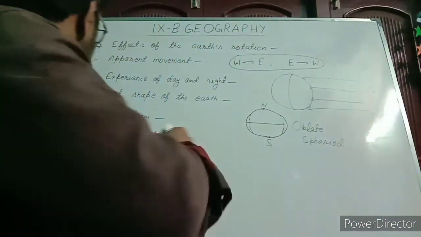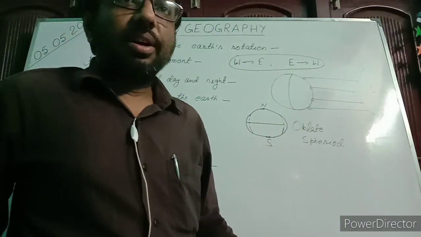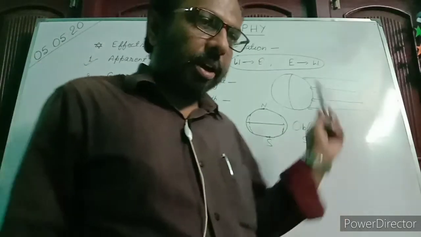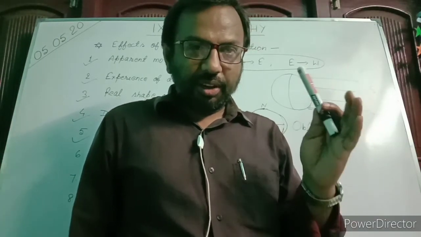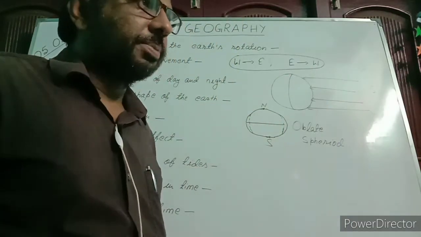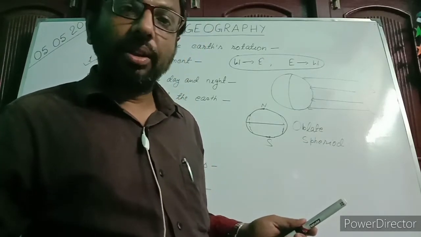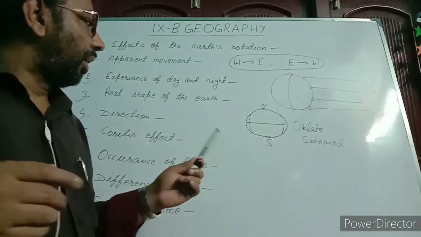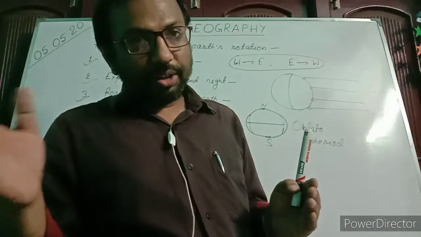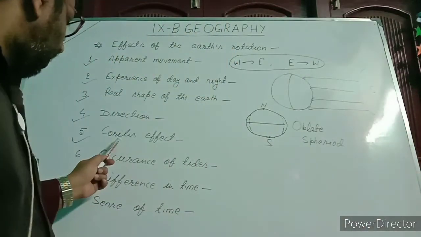Fifth is the Coriolis effect. The Earth's rotation affects the deflection of air as well as oceanic currents. In the northern hemisphere, air and oceanic currents are deflected towards the right, and in the southern hemisphere these two are deflected towards the left.